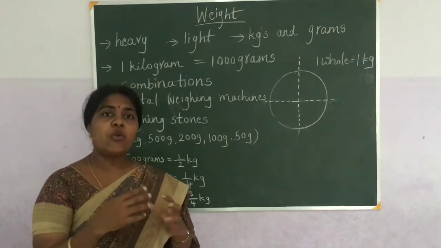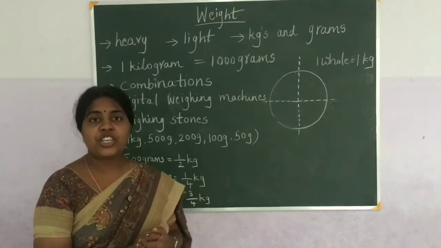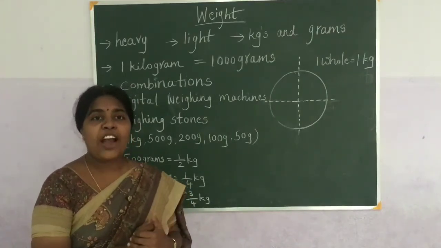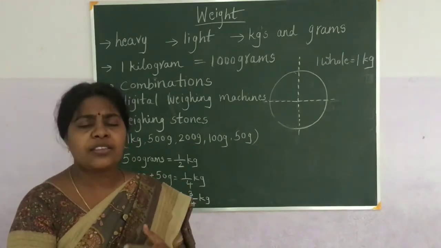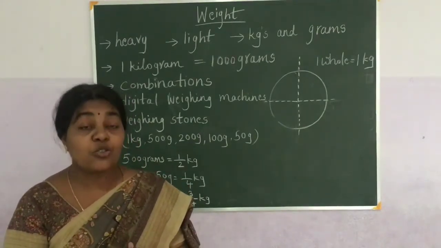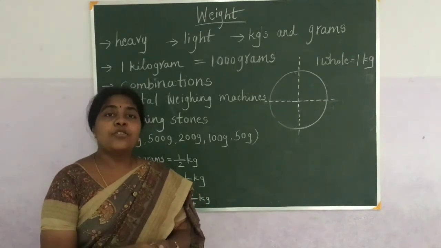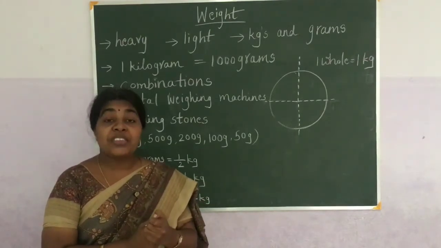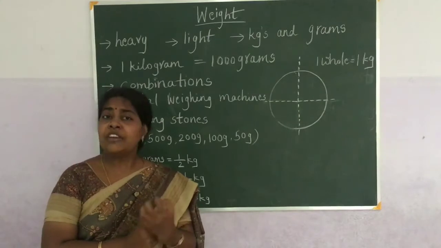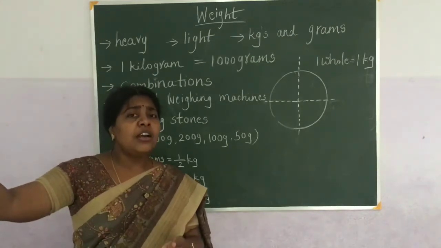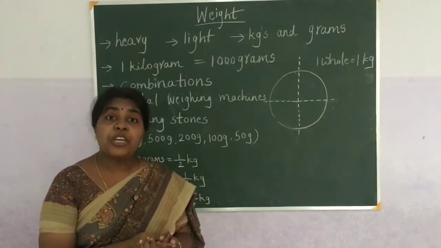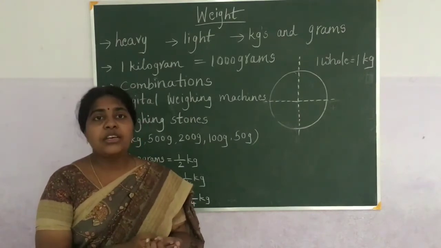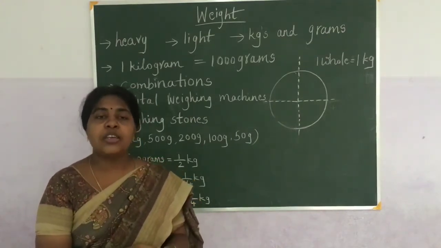So 500 grams, like that, whatever weight we want, according to that he will measure and give. Before the digital balances, we used to have some common balances. That means in olden days we did not have digital machines like this. So they used to use the common balance. To use the common balance, in previous days we used some weighing stones. Still now, in some places, in remote areas and villages, they use these stones. So we have some standard weighing stones to measure.